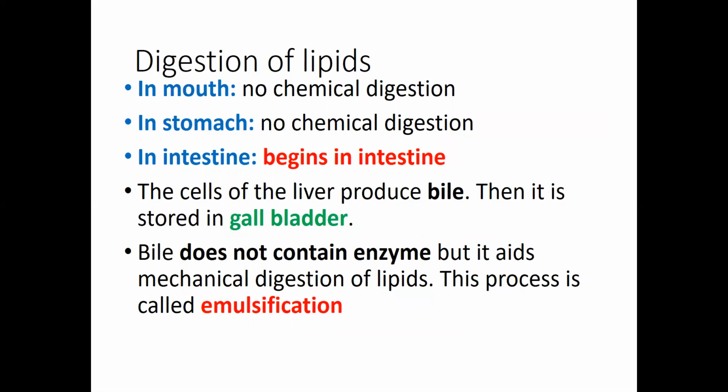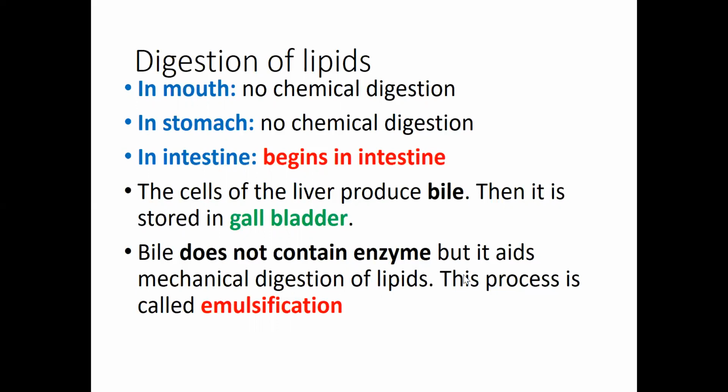And the lipid digesting enzymes can only convert complex forms of lipids into simpler forms in the alkaline environment. So that's why lipid digestion takes place. The majority of lipid digestion takes place within the small intestine.